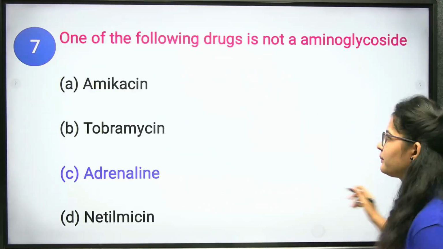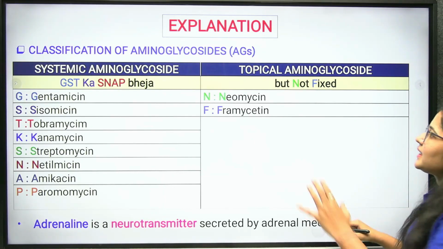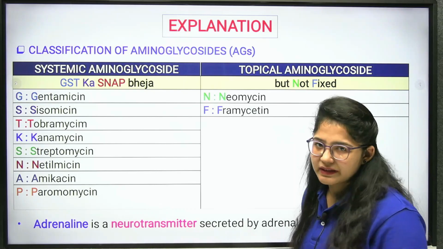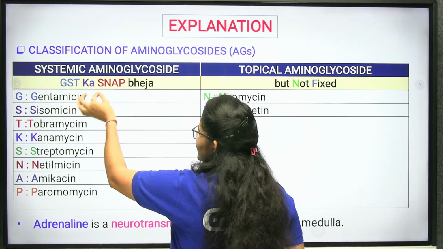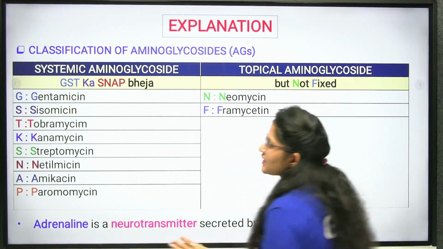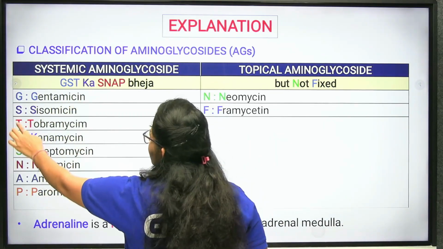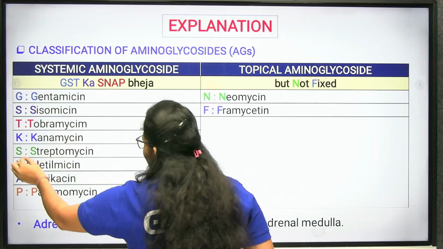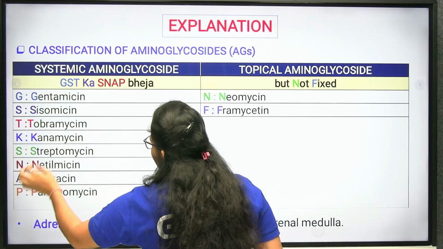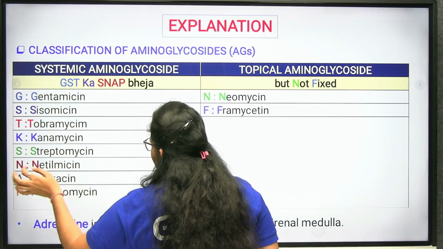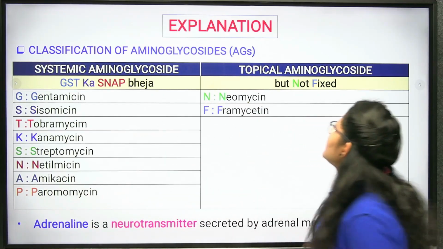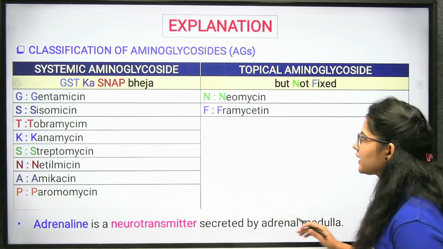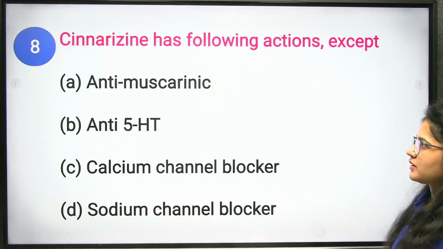Clear? Okay. Next question. See, this is the classification of aminoglycosides. If you remember a little amount of Hindi language, then you can remember GST ka snap bheja, and the drugs are: from G gentamicin, from S sisomicin, from T tobramycin, from K kanamycin, from S streptomycin, from N netilmicin, from A amikacin, from P paromomycin, but not fixed. So, from N neomycin and F framycetin. Clear? Okay. Now, the next question.